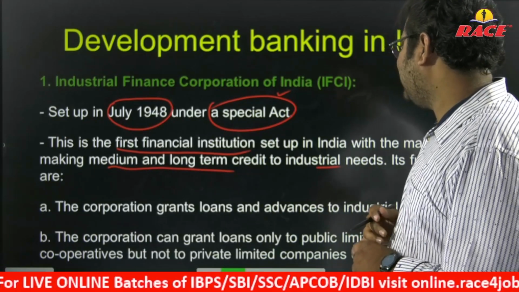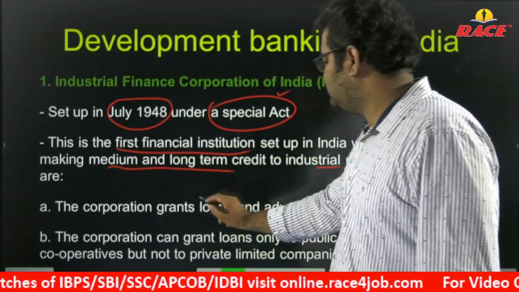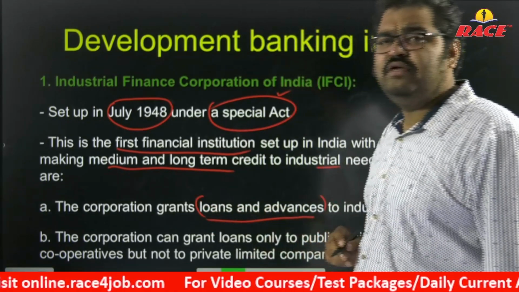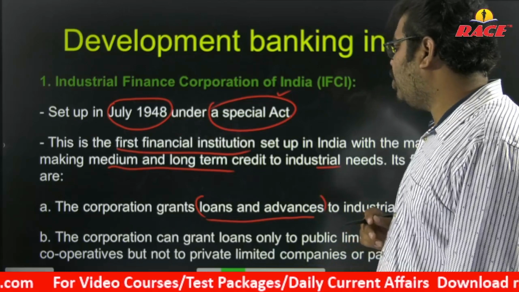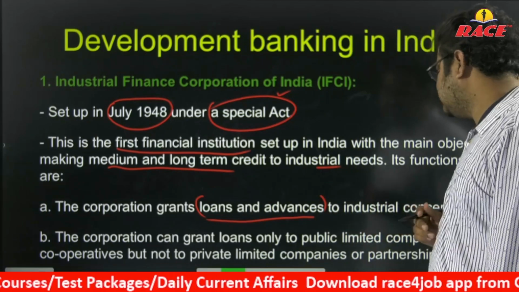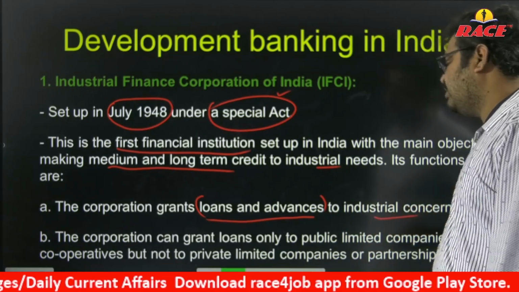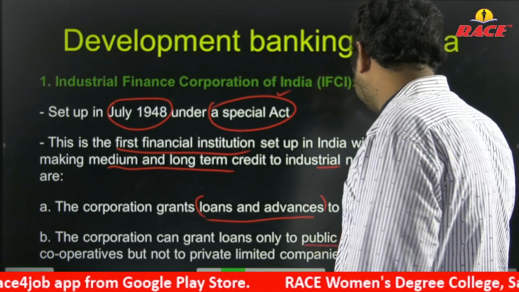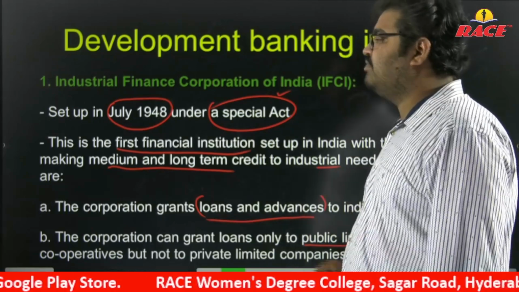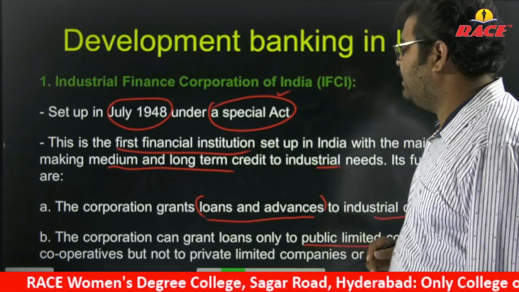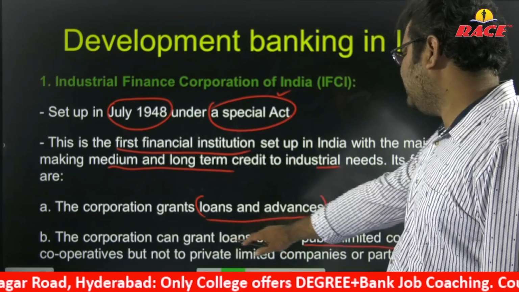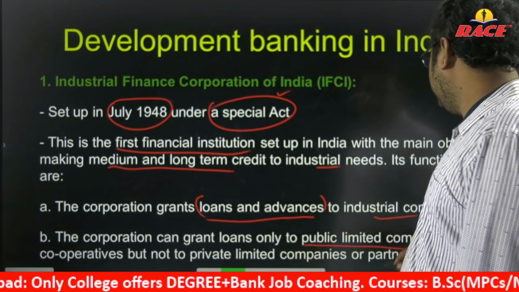The corporation grants loans and advances. Here also loans and advances. You people are already aware, you know the difference between loan and advance. The corporation grants loans and advances to industrial concerns. The corporation can grant loans only to public limited companies. So this is one of the drawbacks, I can say.